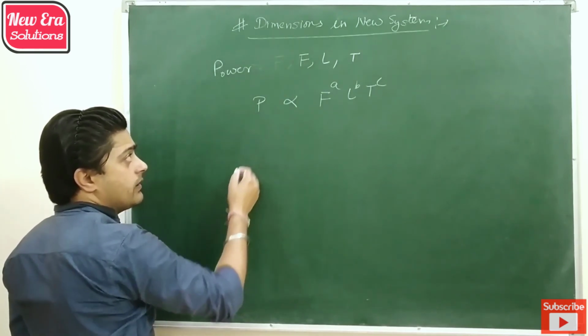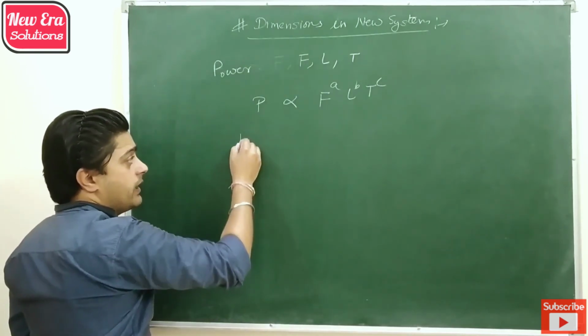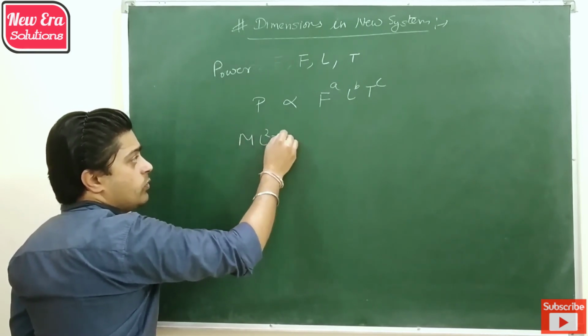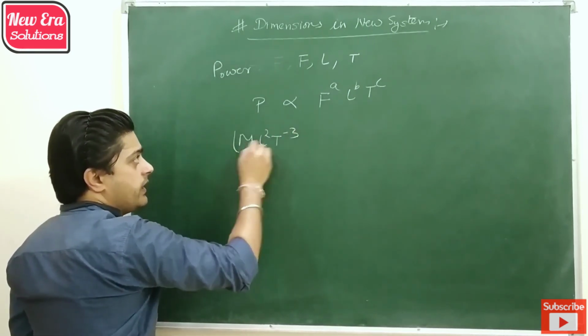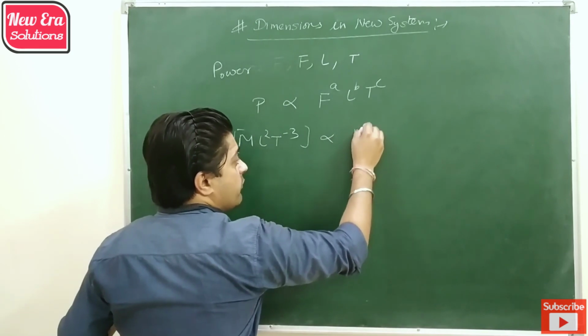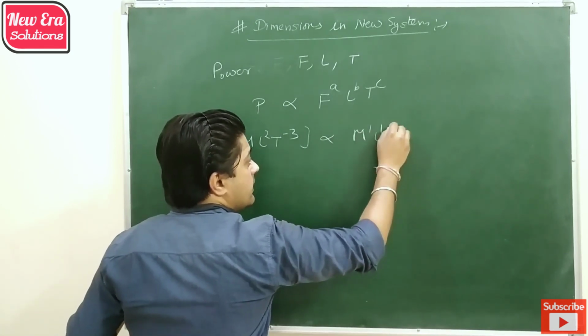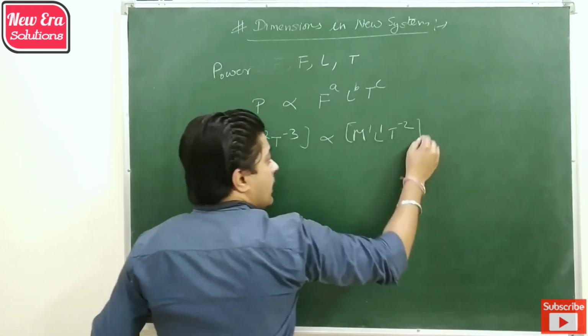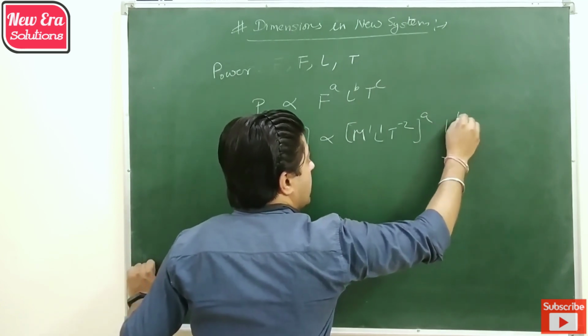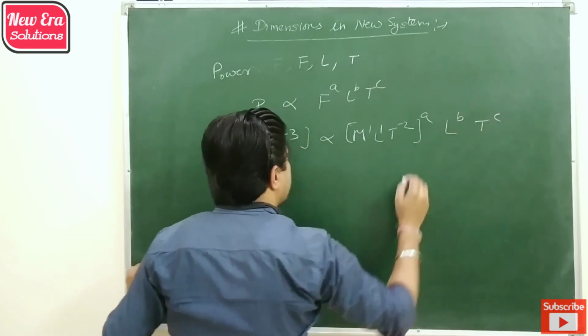Then by putting their respective dimensions, M1 L2 T minus 3 is proportional to M1 L1 T minus 2 to the power a, length to the power b, time to the power c.